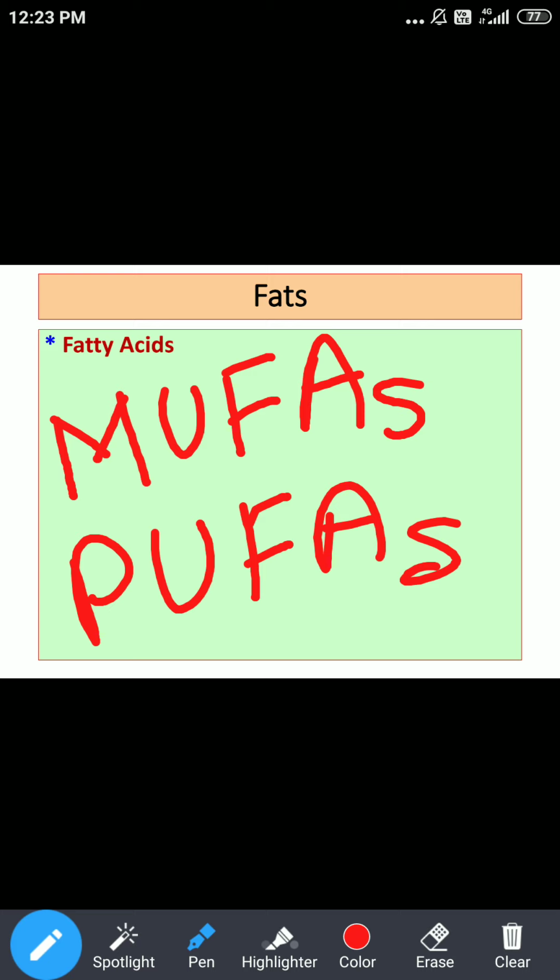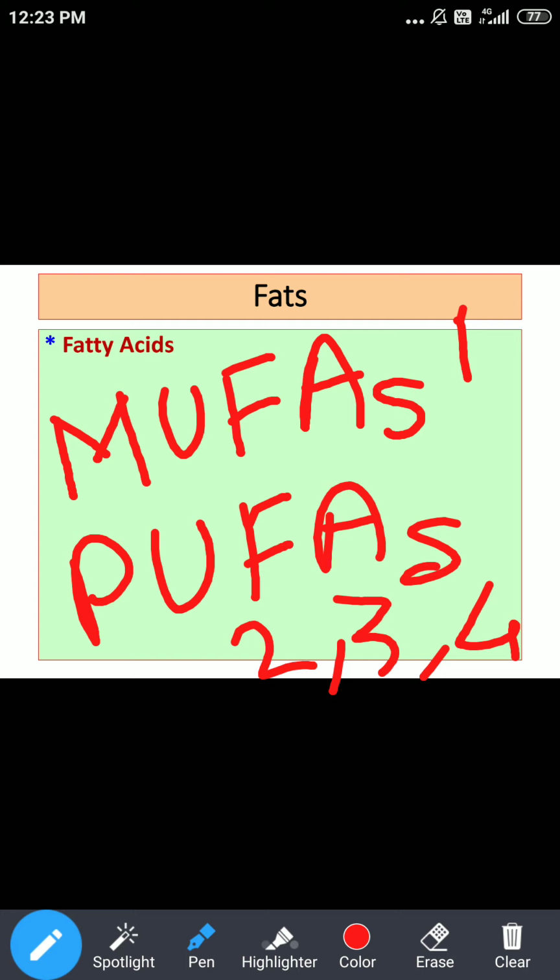Unsaturated fatty acids contain double bonds, and the number of double bonds may vary. It can be only one double bond, or it can be 2, 3 or 4 double bonds. If only one double bond is present, we call such fatty acids monounsaturated fatty acids.